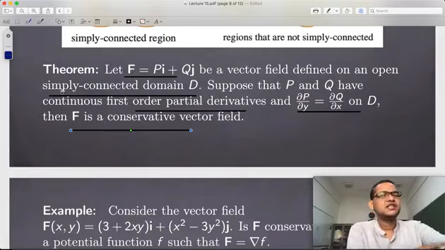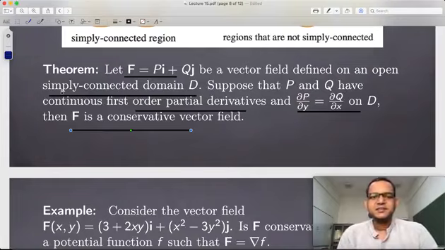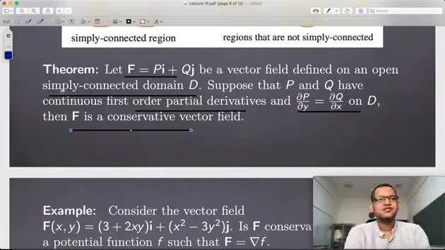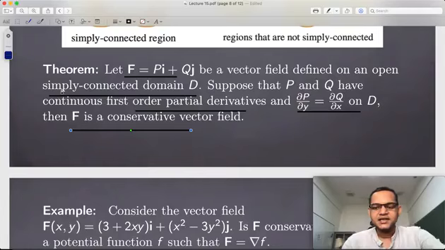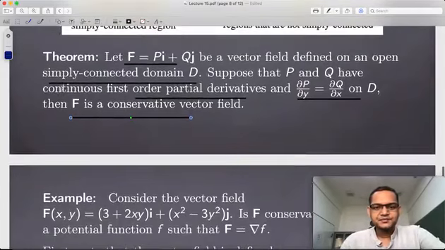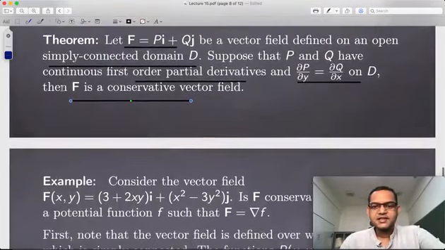And note that in our course we are always going to have these kinds of domains, where the domain is a disk, or it's bounded by an ellipse or triangle, rectangle, or something which is bounded between 2 curves and so on. So everything we are dealing with is going to fit in this theorem. All right, so now let us look at an example which tells you how to prove this theorem.